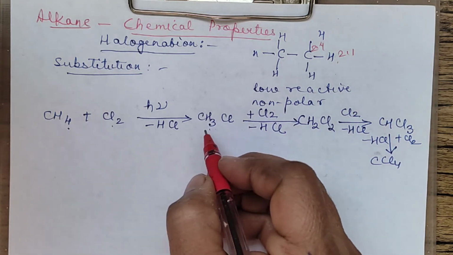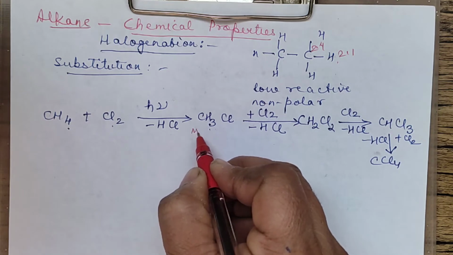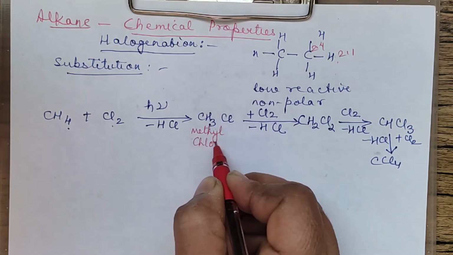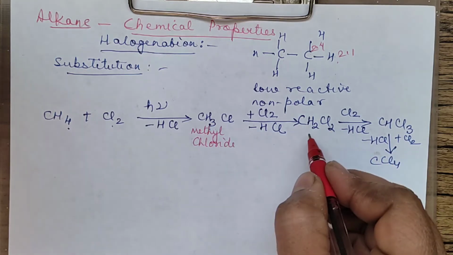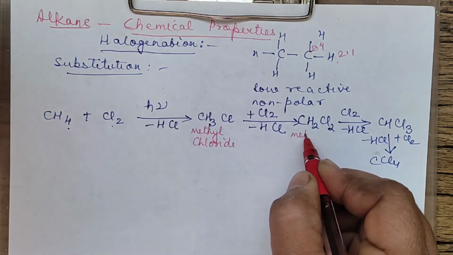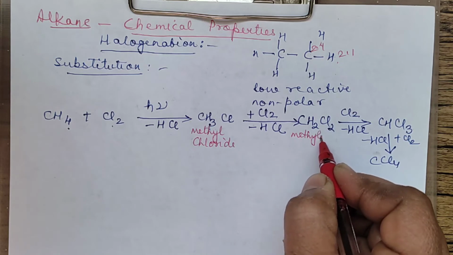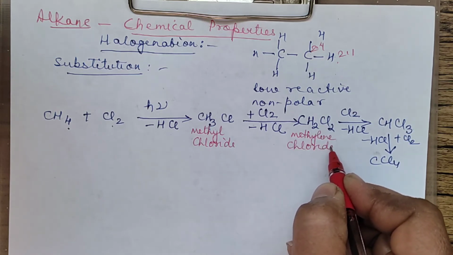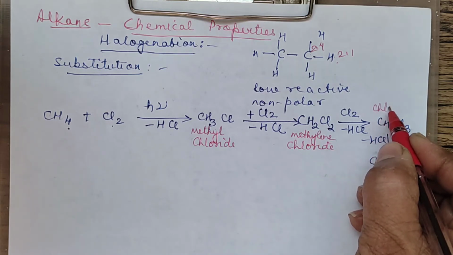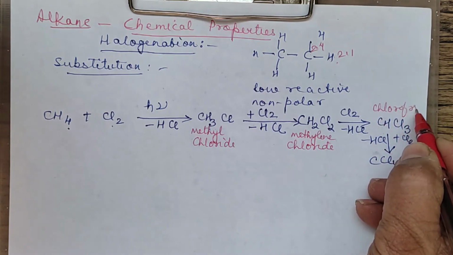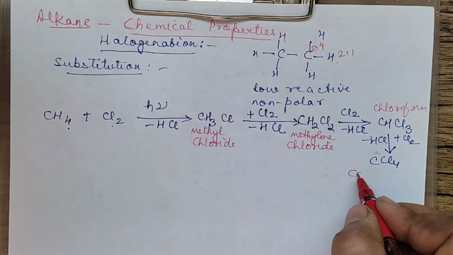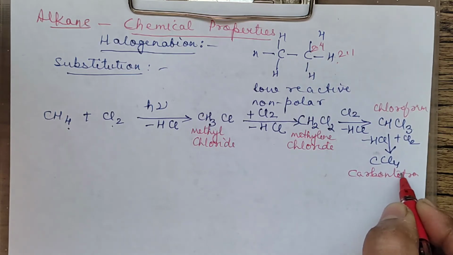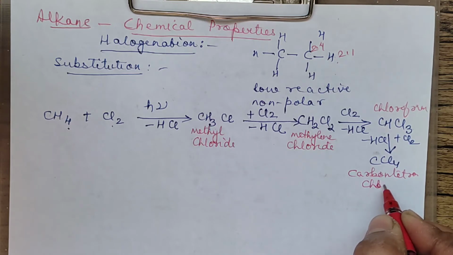So what are the names of the products formed? The first one is methyl chloride. The second one is methylene chloride. These are the common names I'm telling. The third one is chloroform. And the last one is carbon tetrachloride.